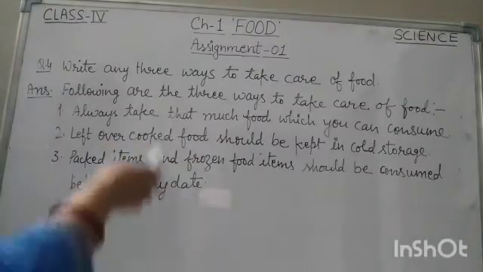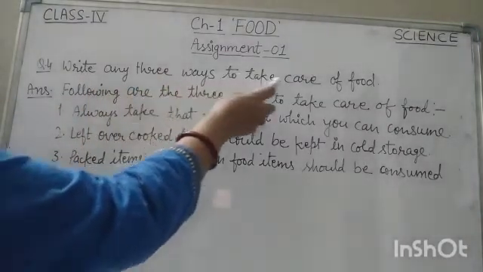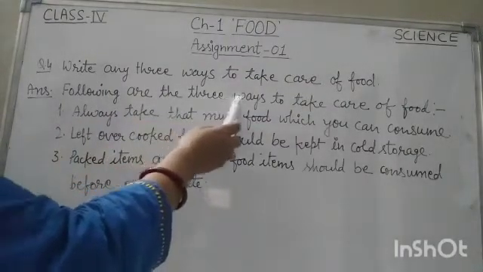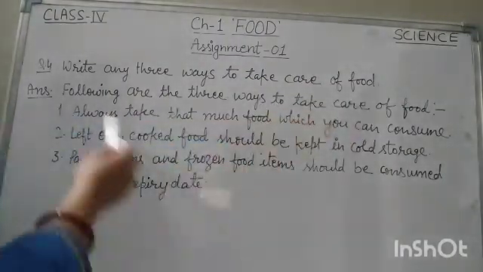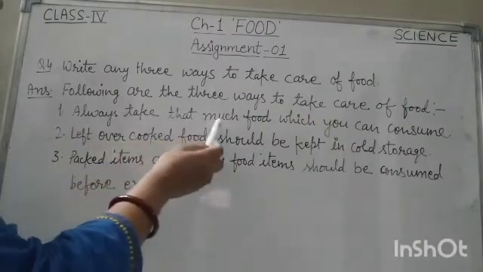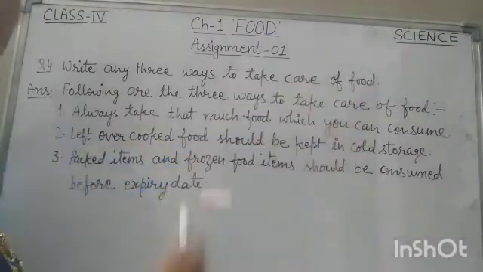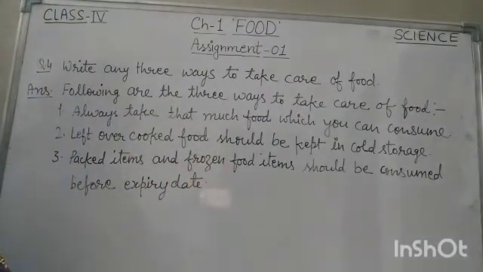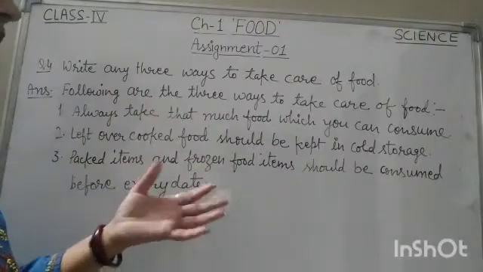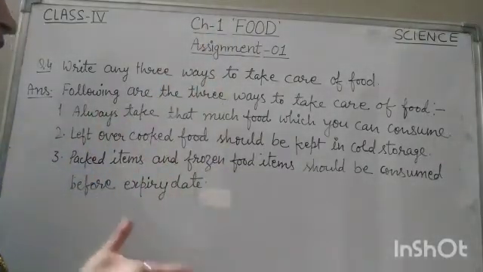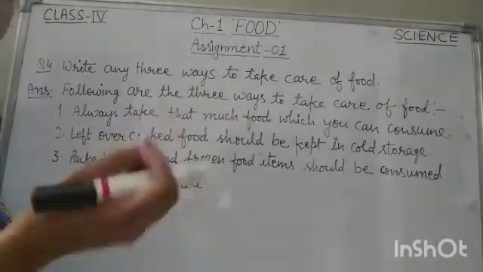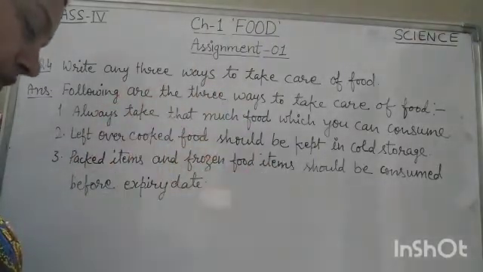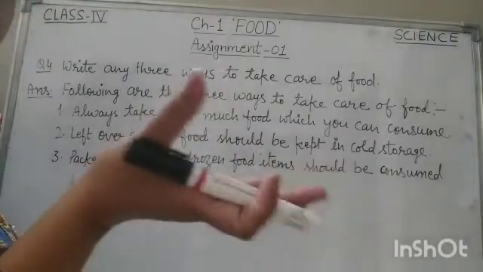Now next question is, write any 3 ways to take care of food. So following are the 3 ways to take care of food. First one, always take that much food which you can consume. Children, this I have already explained in my previous videos related to the chapter 1 food. So you must take that much food only which you can easily consume. Means there should not be leftover food in your plate.